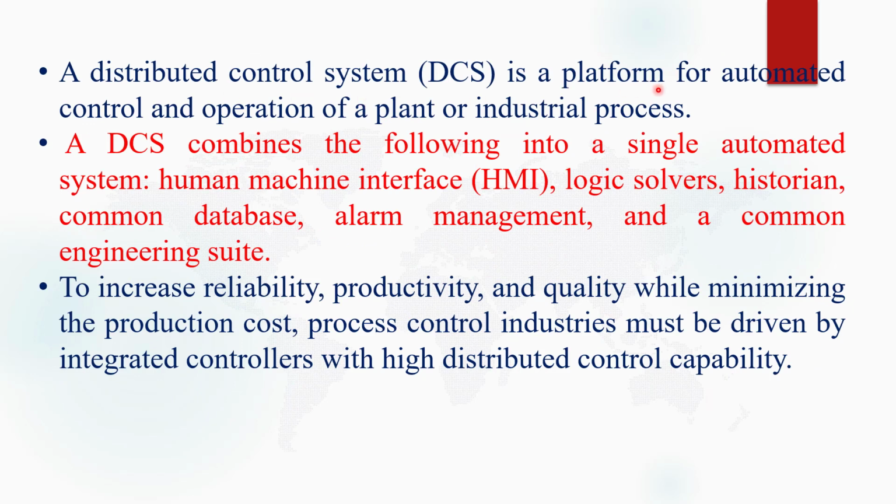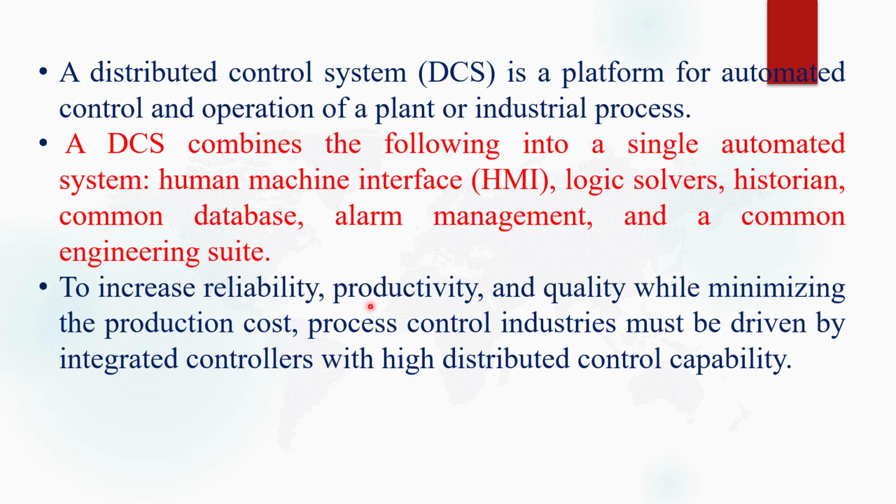Now, a distributed control system is a platform for automated control and operation of any plant or industrial process. A distributed control system basically combines the following into a single automated system: human machine interface, logical solver, historian, common database, alarm management, and common engineering suites.